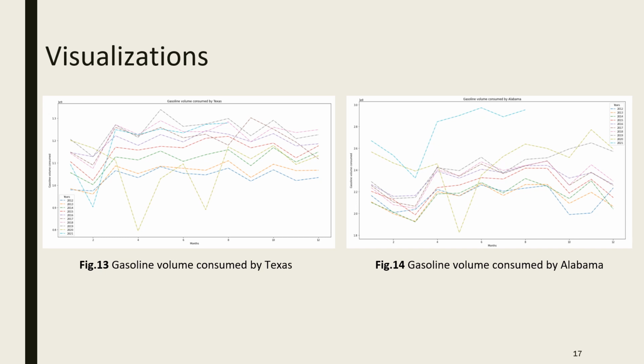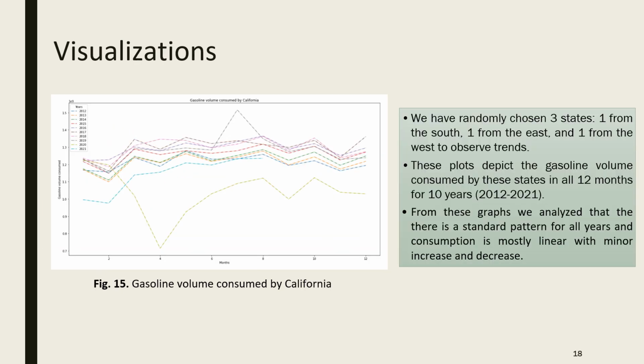In these visualizations, this is gasoline volume consumed by Texas for all the years in different months, this is gasoline volume consumed by Alabama, and this is gasoline volume consumed by California. We randomly chose three states: Texas, Alabama, and California, and then we plotted. These plots depict the gasoline volume consumed by these states in all 12 months for 10 years. From these graphs, we analyze that there is a standard pattern for all the years, and the consumption is mostly linear with minor increases or decreases.